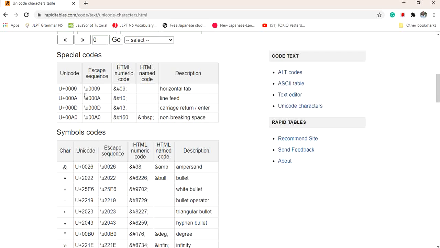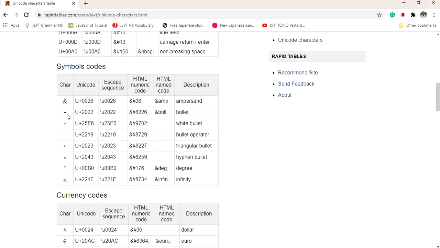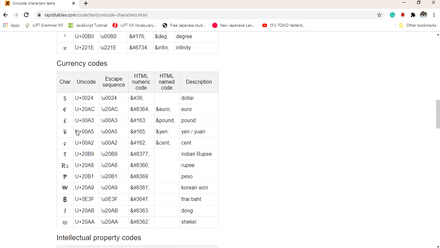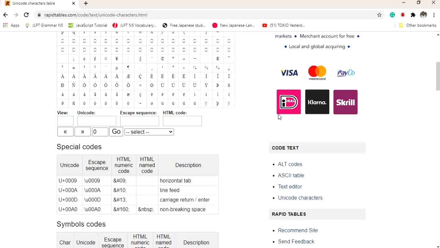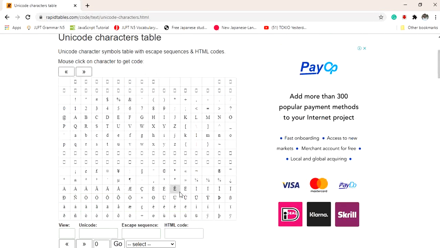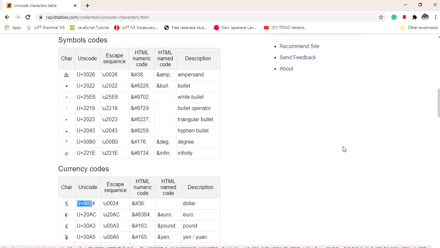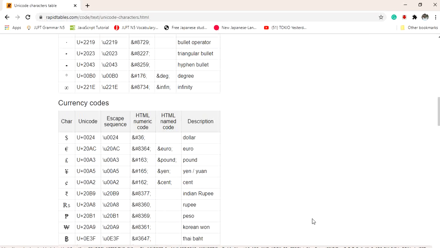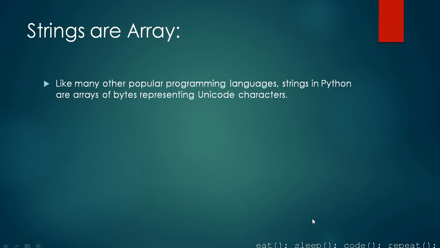Okay, these are Unicode characters, like for horizontal tab, line feed, carriage return, non-breaking spaces, similarly for ampersand, then for bullets and white bullet, then for infinity, dollar sign, yen sign. So these all have some Unicode specified character. For every alphabet we have some Unicode character. So these are Unicode characters, and in a memory location we have these characters stored as Unicode characters.